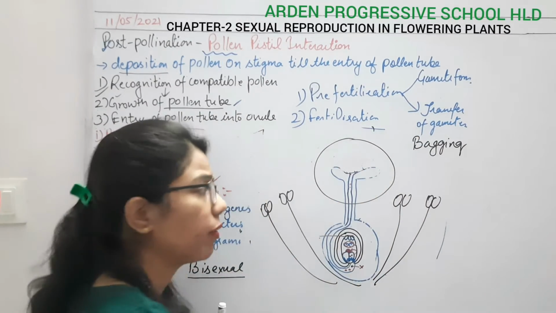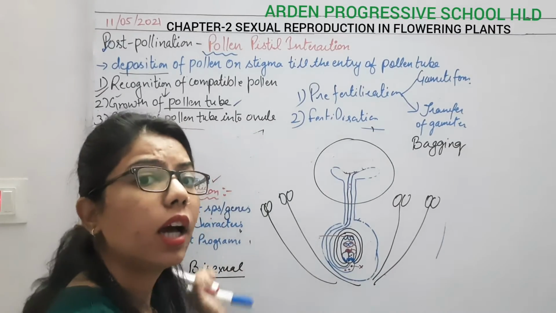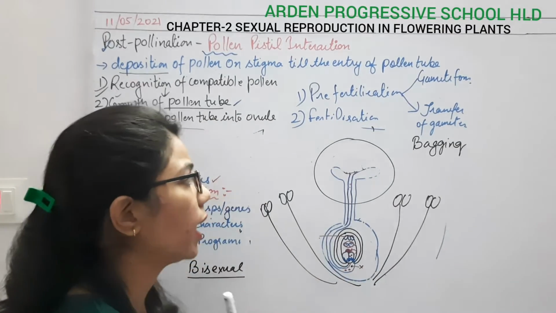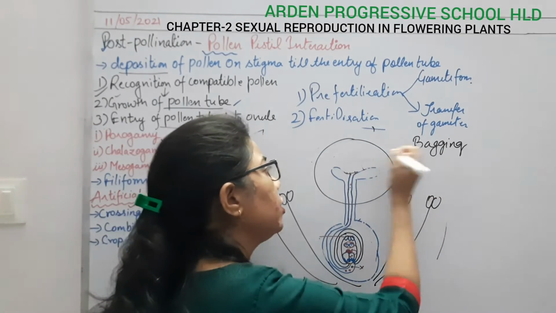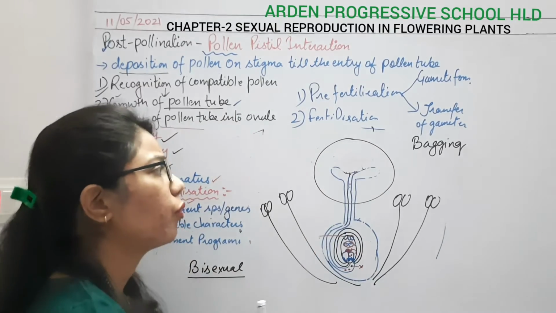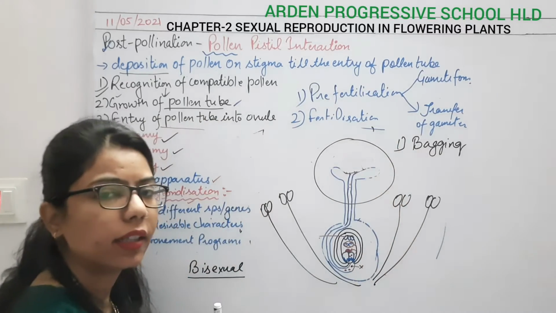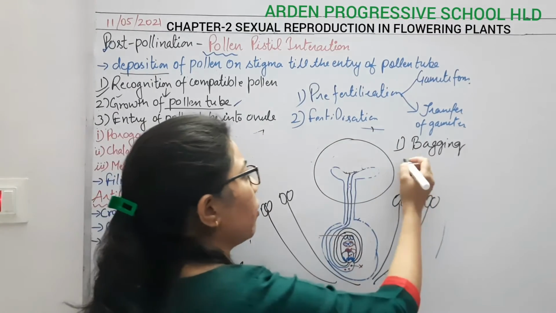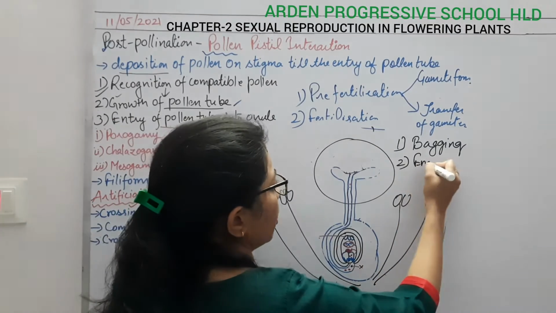Okay, so we are preventing the natural pollination and we are going for the artificial pollination. It means we will collect the pollen grains from our desired plant and dust them onto this stigma. So first of all we go for the bagging to prevent the natural pollination. Then after it, we go for emasculation.